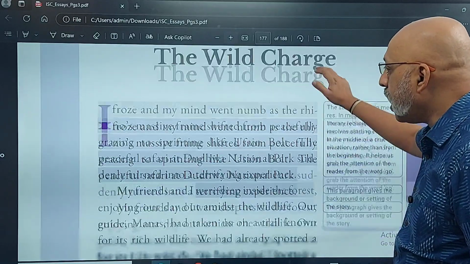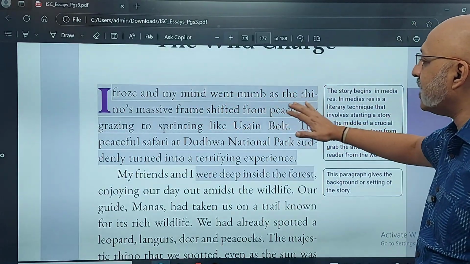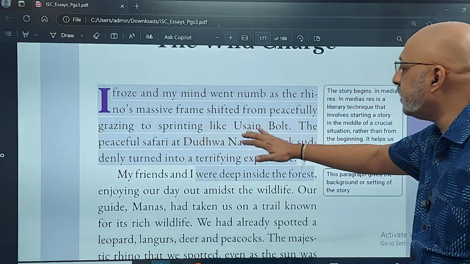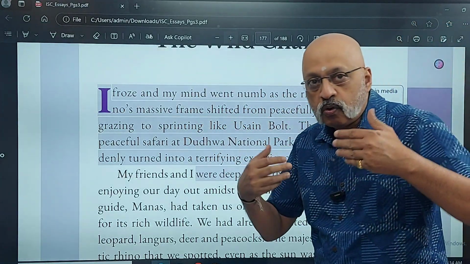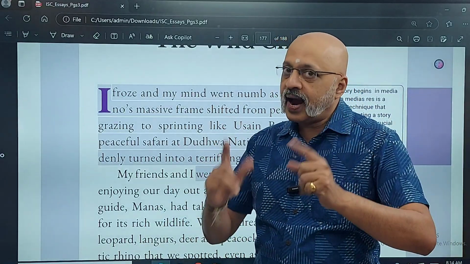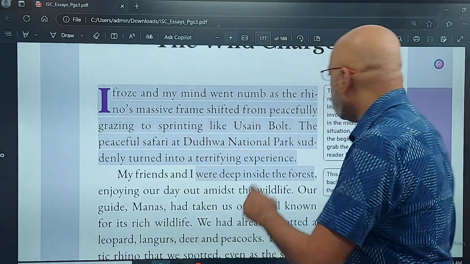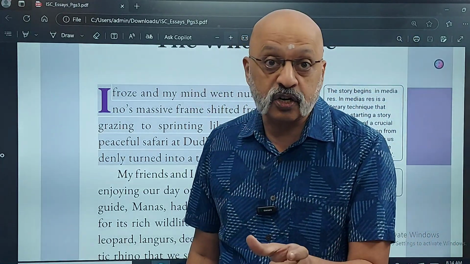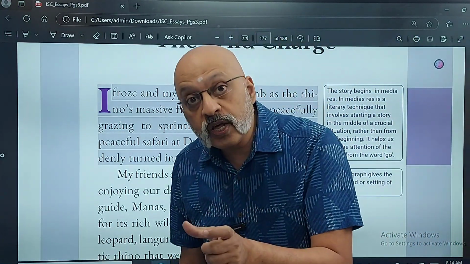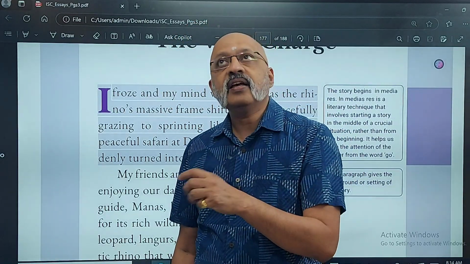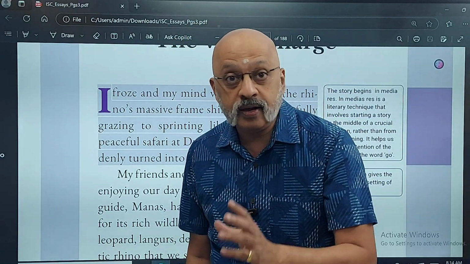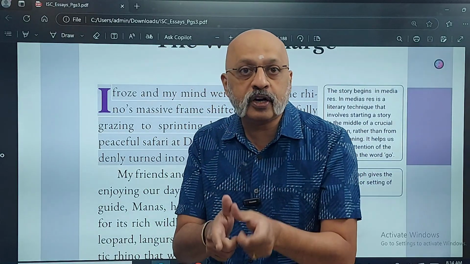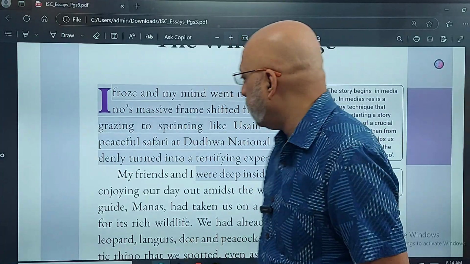Okay. I froze and my mind went numb as the rhino's massive frame shifted from peacefully grazing to sprinting like Usain Bolt. So the moment I say Usain Bolt, you get the idea that it is going to run very fast. The peaceful safari at Dudhwa National Park. So I've given the name of a national park. What will this do? Your story will look more realistic. It's not that you are building castles in the air, no. You are making the story realistic by naming a particular national park which exists in India.